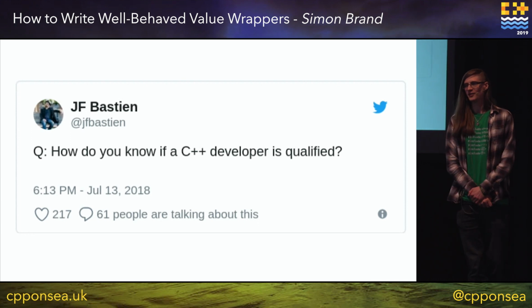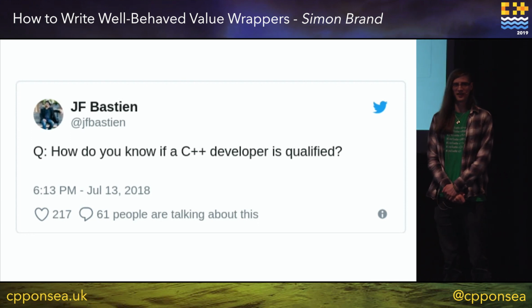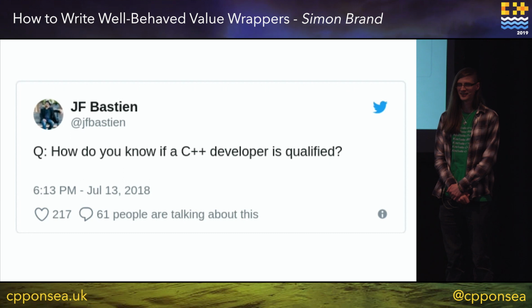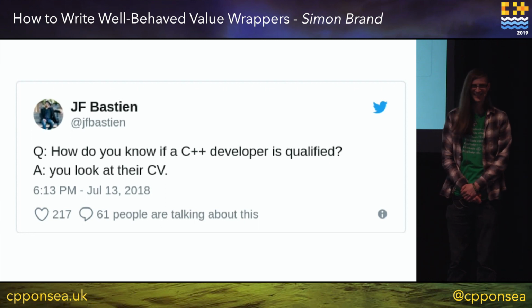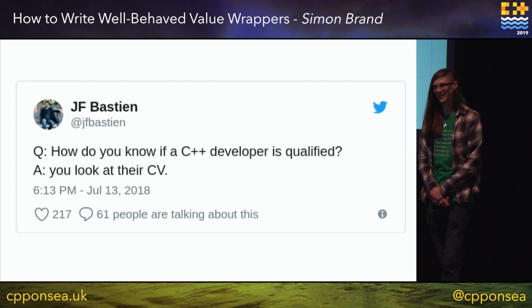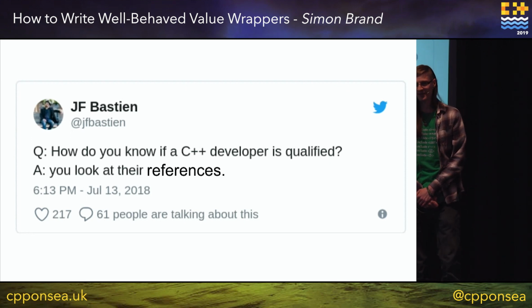How do you know if a C++ developer is qualified? Anyone? You check their CV. Another possible answer, check their references.